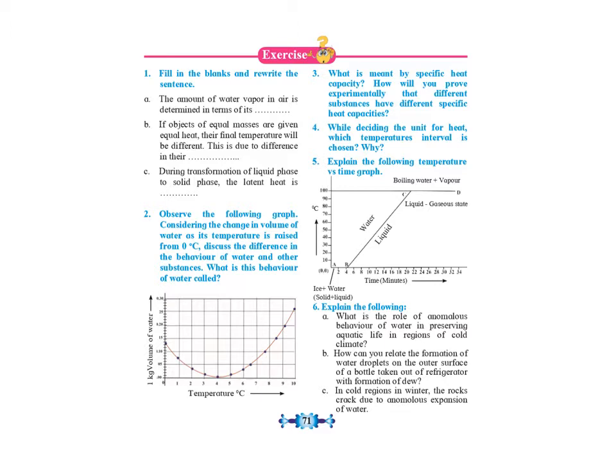The first question is fill in the blanks. The first answer: the amount of water vapor in air is determined in terms of its absolute humidity. The blank is absolute humidity. The second one: if objects of equal masses are given equal heat, their final temperature will be different. This is due to difference in their specific heat capacities.